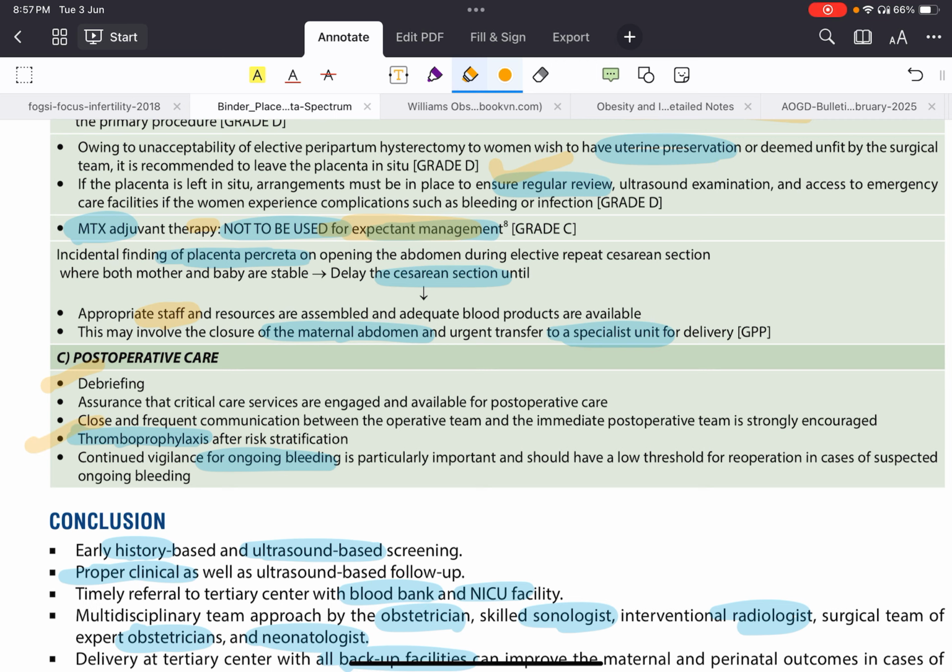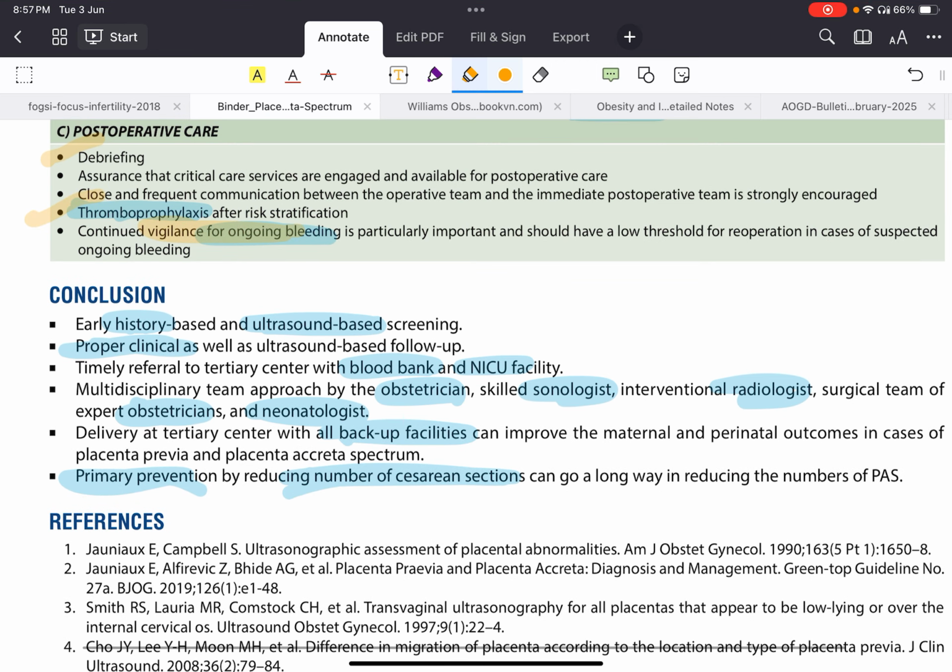You should give thromboprophylaxis and be vigilant for ongoing bleeding. So the conclusion of this topic is you should take a good history, do proper ultrasound screening, and the blood bank and NICU facility should be present. You should operate when a skilled obstetrician, sonologist, interventional radiologist and neonatologist are present. All backup facilities should be present. Only a tertiary care center should do that.